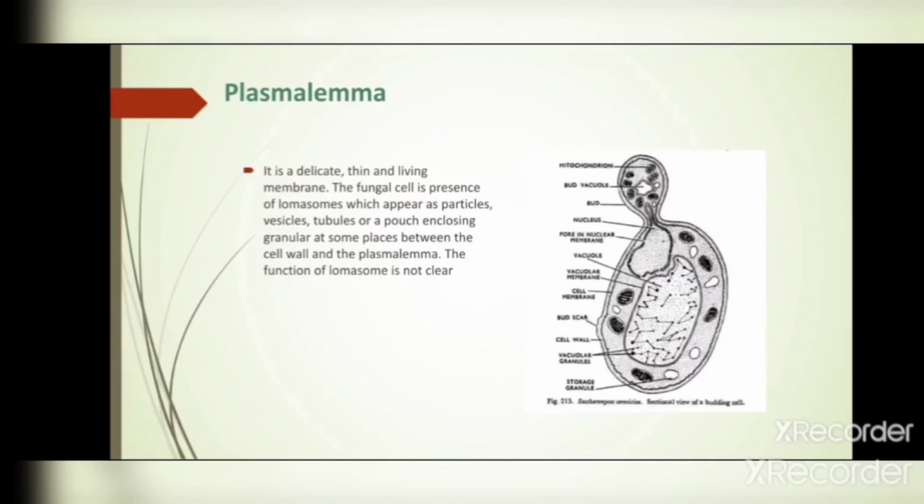It means some material is not functioning, so it is aggregated in some species. The material forms a globular, tube or pouch like structure beside the cell membrane. So it is called the lomasome, and its function is not clear.